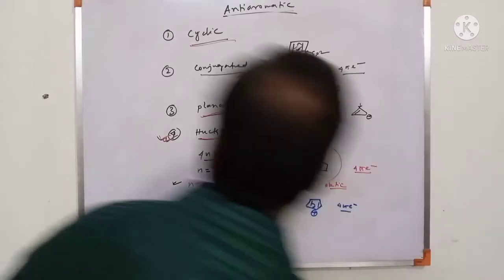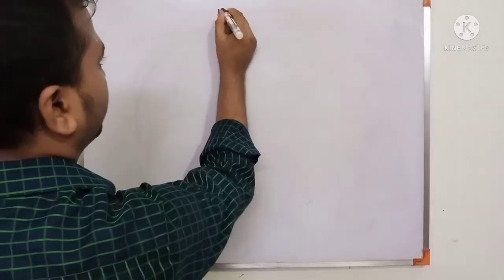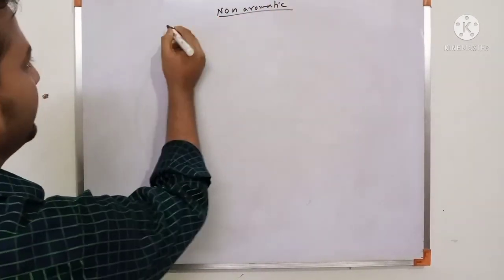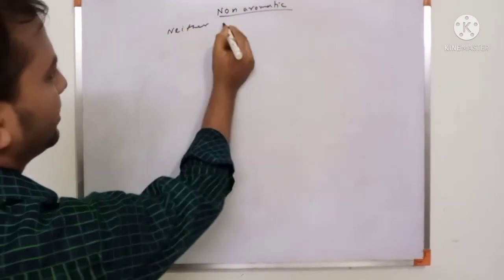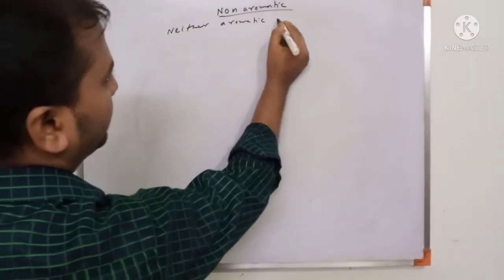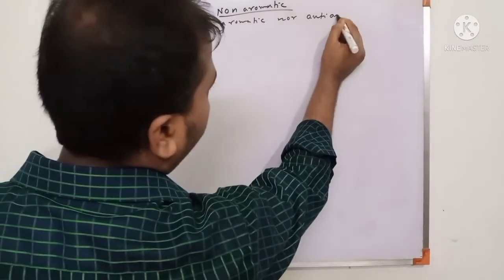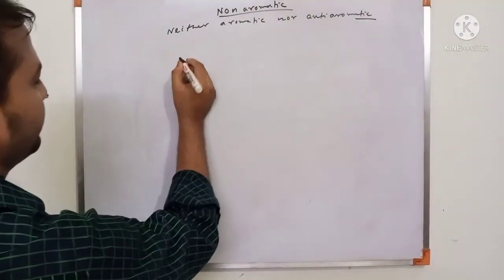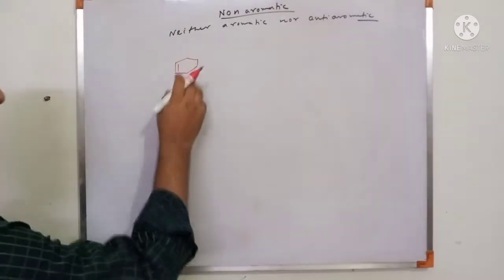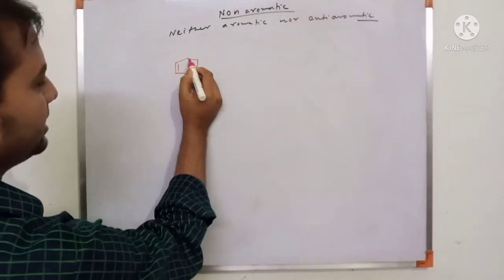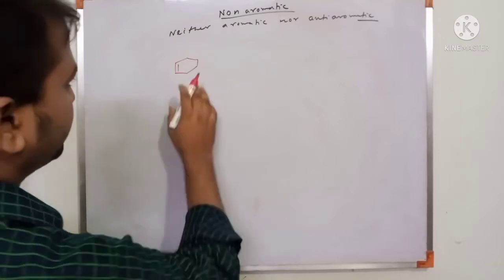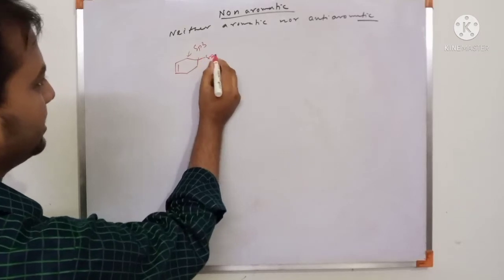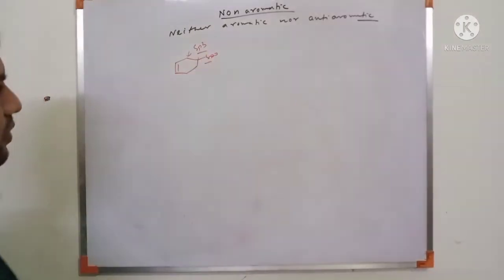Now next I discuss non-aromatic. Non-aromatic means neither aromatic nor anti-aromatic. So these compounds are non-aromatic. Suppose an example: this is cyclic, but this is not conjugated because there is no pi bond or negative or positive charge. There is no conjugation, and this is not planar because this is sp3. All are sp3 hybridized, and this is sp2, but this is sp3, so it is a non-planar compound.